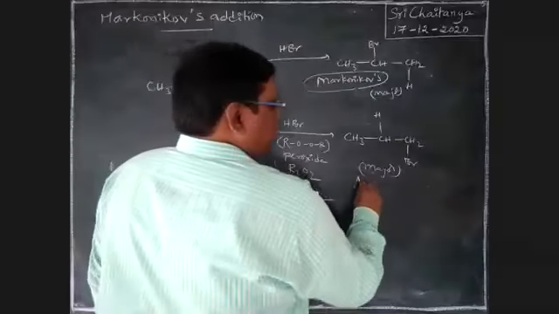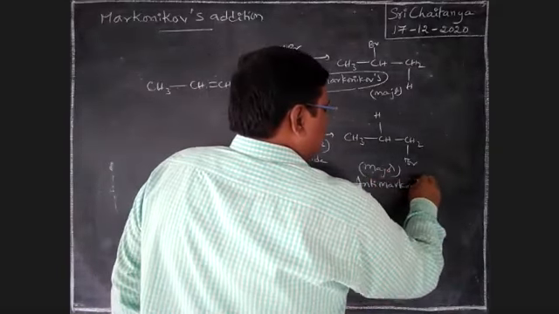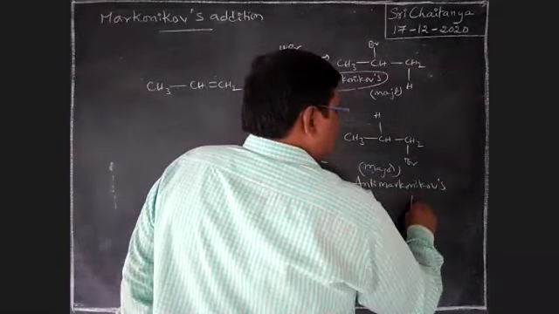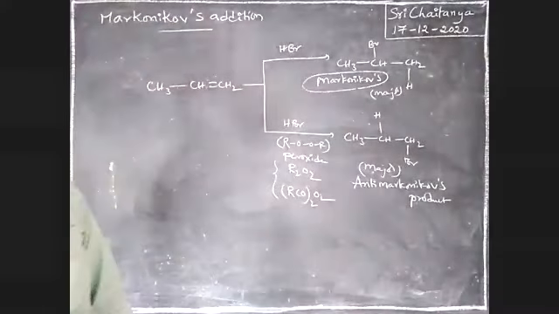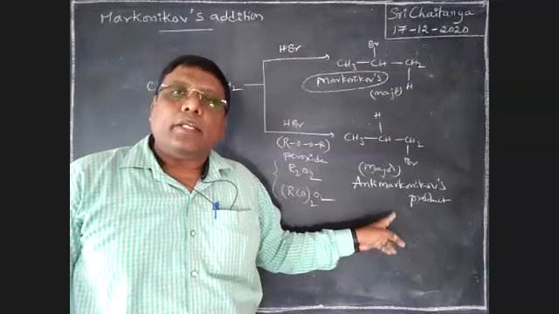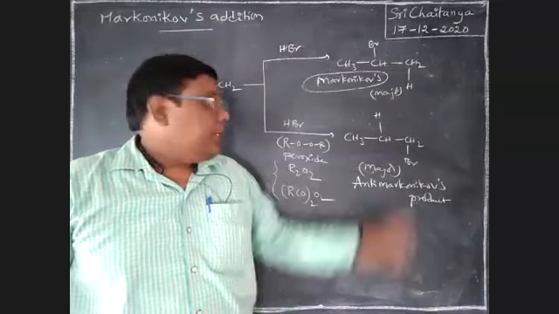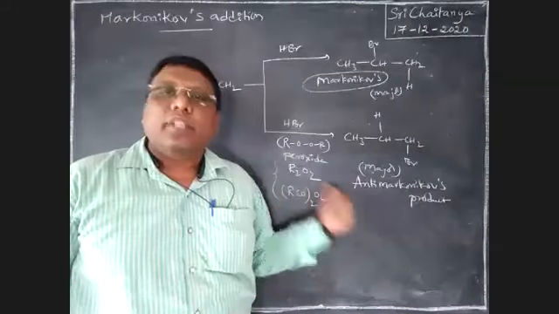That is why it is called the anti-Markovnikov product. It is possible in the presence of peroxide.